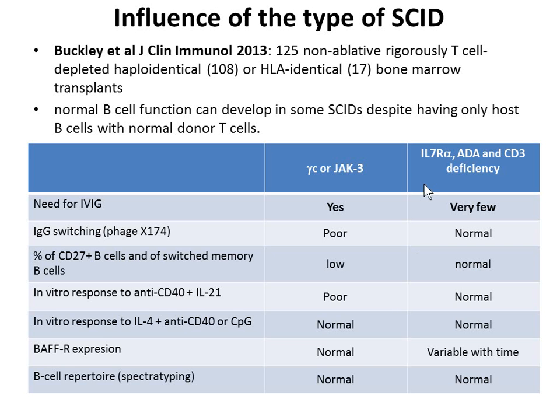While for IL-7 receptor alpha, ADA deficiency, and CD3 deficiency, actually there is no B-cell problem here, and they are completely normal, meaning that you could have completely normal B cells without having a B-cell engraftment. And that may explain why it's so difficult to analyze the literature, because we put all the things together while it's not all the same disease.